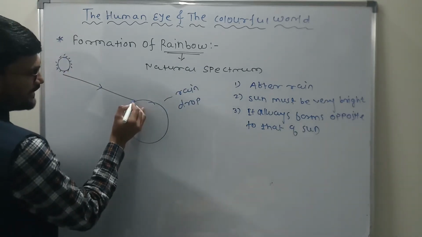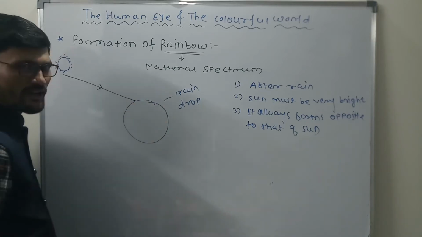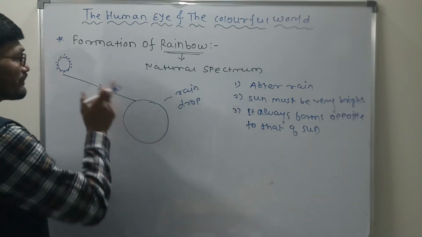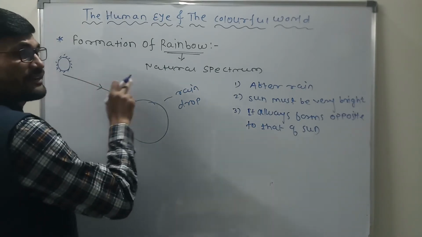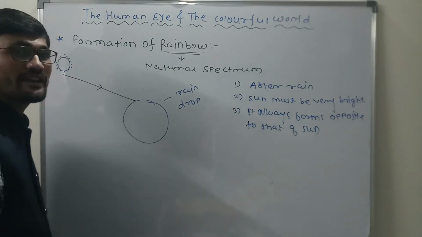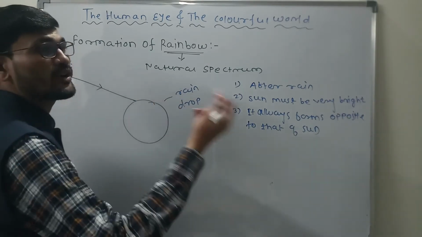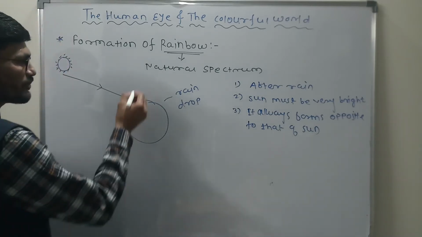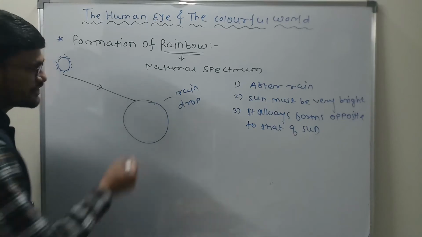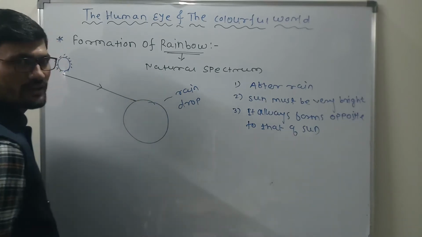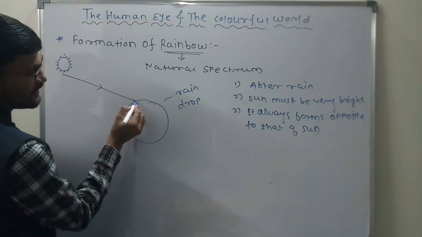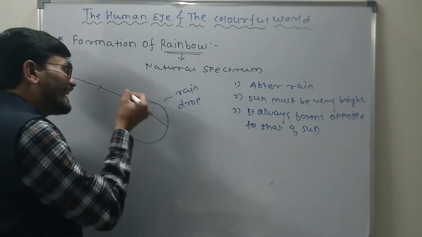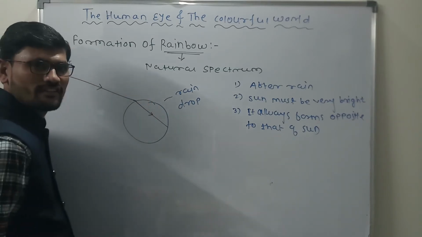As soon as the light is incident on one surface of the raindrop, what happens? It refracts. It is moving from the low refractive index to the high refractive index. So where will it bend? Obviously it is traveling from air to a denser medium, so it will bend toward the normal. Correct? Now we know where the normal is. Exactly, this is the normal, the perpendicular. I will show you later on. So the light will travel in this way, which means the light gets refracted at that point. Are you getting what I am saying?